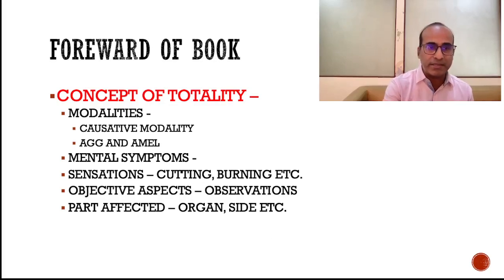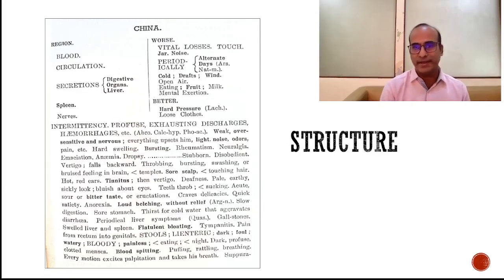One of the most important parts of Boger's Materia Medica is the part affected, or the drug affinity, the sphere of action. He gives a lot of importance to which part and which side is affected, for example whether the knee joint is affected, and whether the right-sided knee joint is affected. He would consider this in his totality, and he gives that in detail also. So let's see the structure of the Materia Medica.